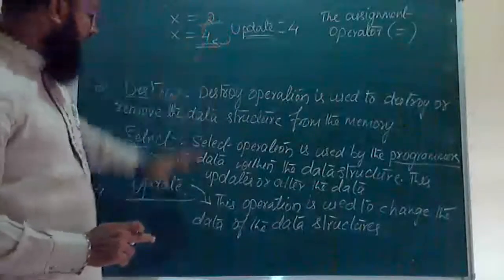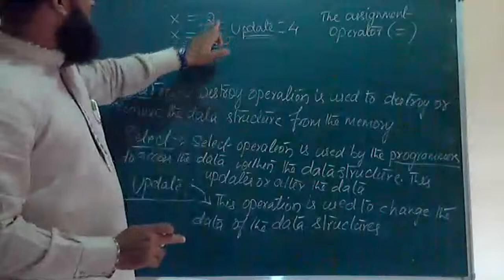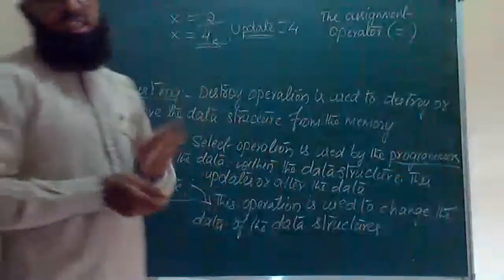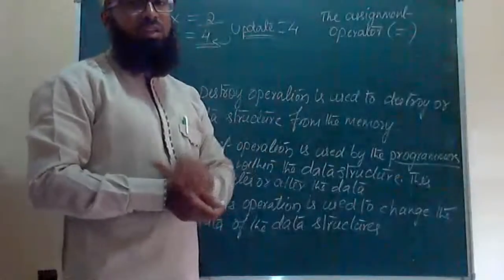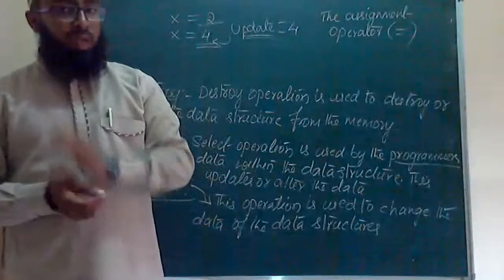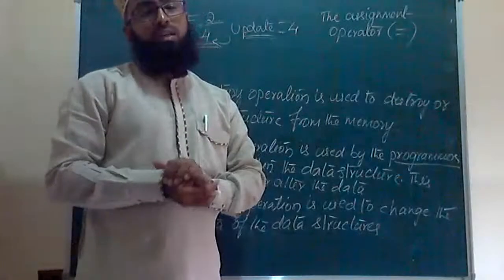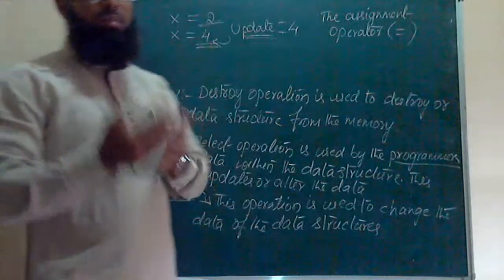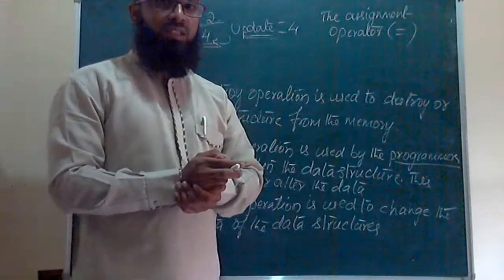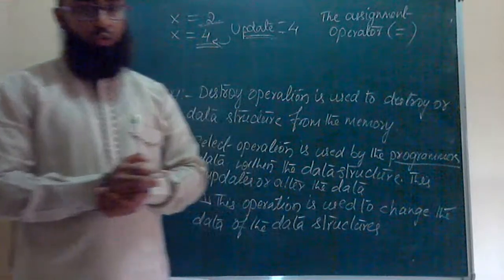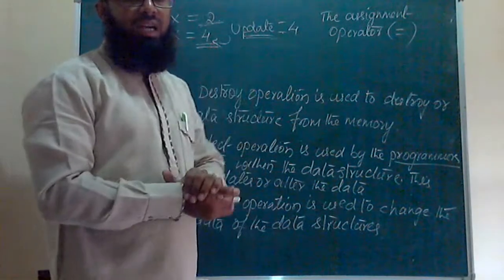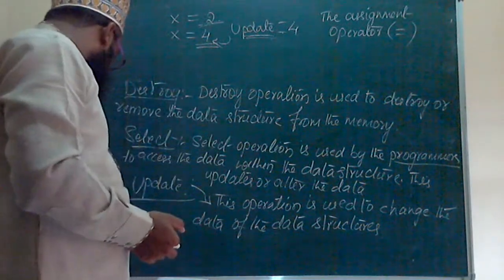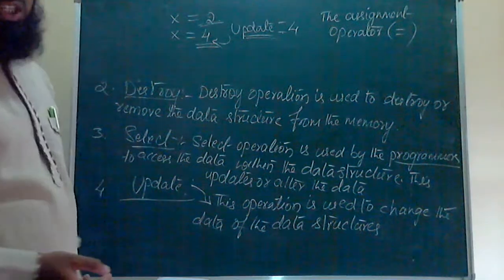Hope you have understood. With the help of the update operation, we can update the data of the data structure. If any data is there in the data structure, again, if you take the same example as your second PUC textbook, if you want to change some data, then at that time you have to use the update operation. Then you can make any changes in the data structures. Hope you have understood regarding primitive data structures and the operations which are performed by primitive data structures.